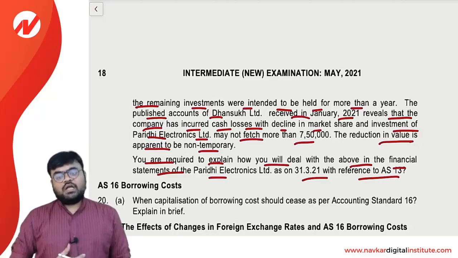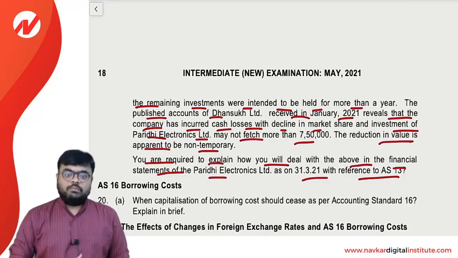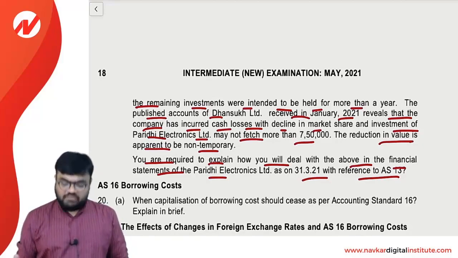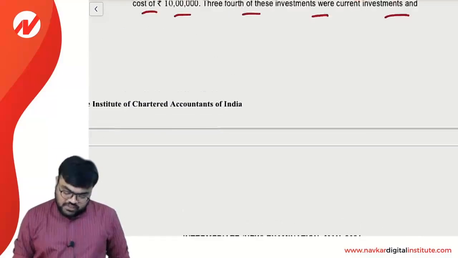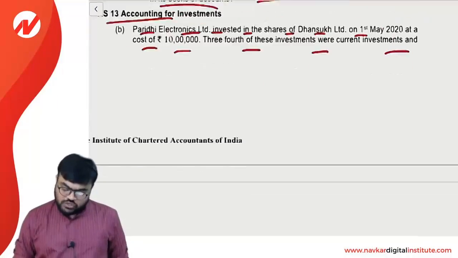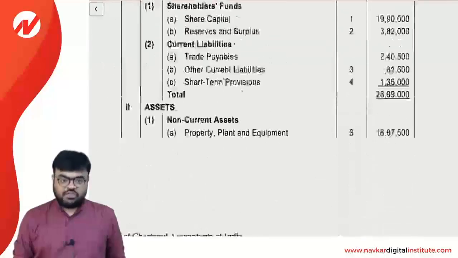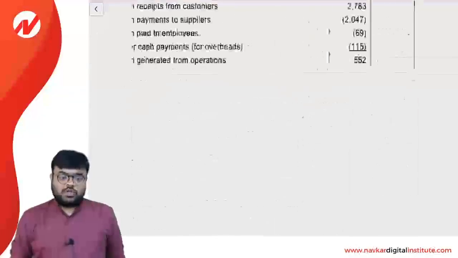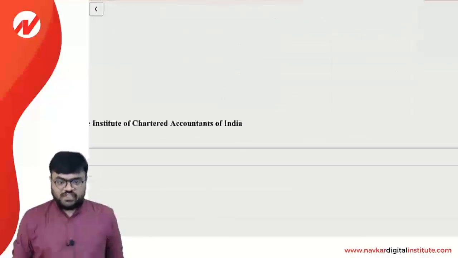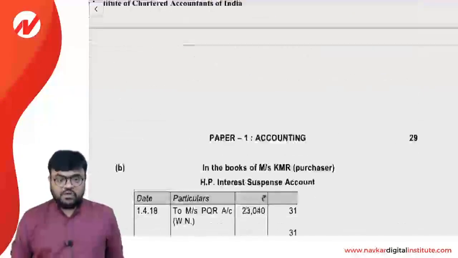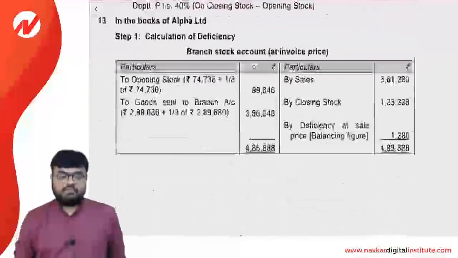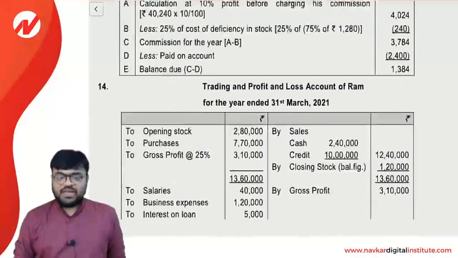You know very well, as per accounting standard 13, long-term investments are valued at cost, but short-term investments are valued at cost or NRV, whichever is lower. I have invested a total of 10 lakh rupees, but 3/4 are current. So if it is current, then simply it will be valued at cost or NRV, whichever is lower. The remaining are long-term, but now the value has decreased, and that is non-temporary. Whenever it's non-temporary, it's a permanent decrease.